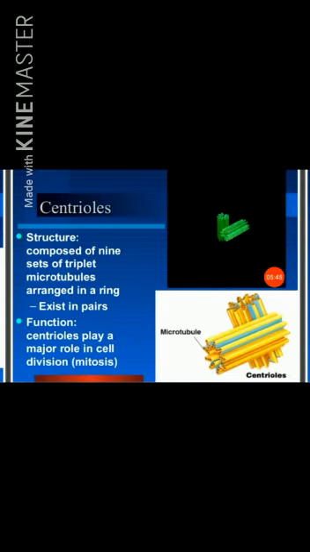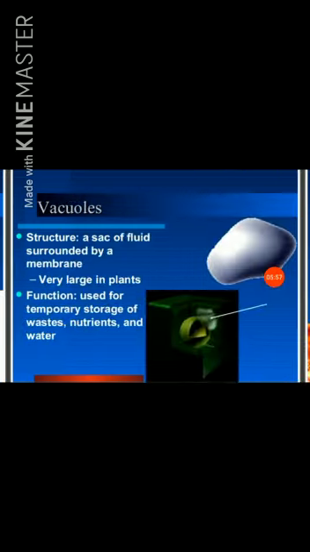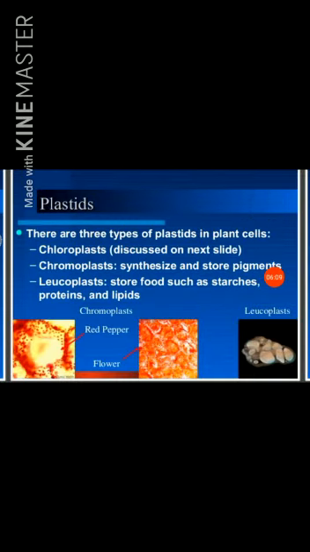Centrioles structure: composed of 9 sets of triplet microtubules arranged in a ring, existing in pairs. Function: centrioles play a major role in cell division, mitosis. Vacuoles structure: a sac of fluid surrounded by a membrane, very large in plants. Function: used for the temporary storage of nutrients, waste, and water.